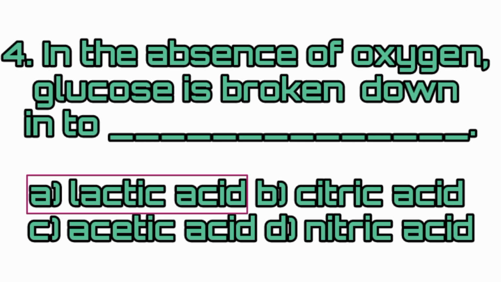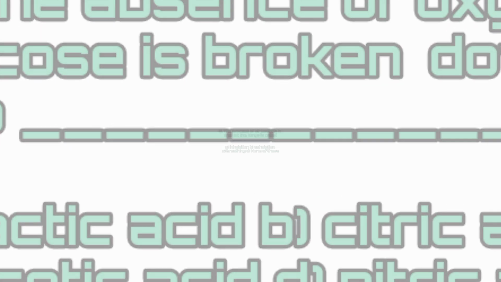Fourth one. In the absence of oxygen, glucose is broken down into dash. Answer: option A, lactic acid. In the absence of oxygen, glucose is broken down into lactic acid.